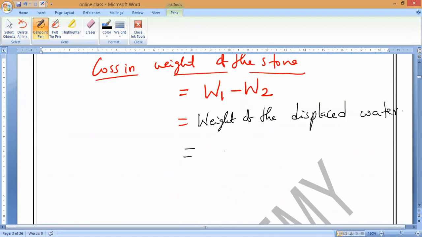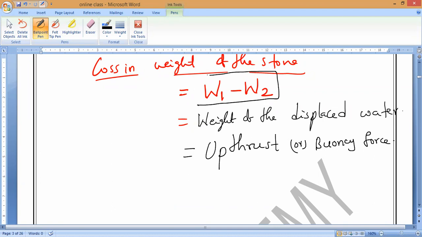Finally, this is all equal to what? This is called upthrust, also buoyancy force. Understand? Are you clear, everybody? This is what we use to find the buoyant force acting on a given body.